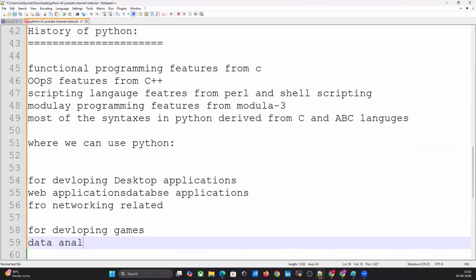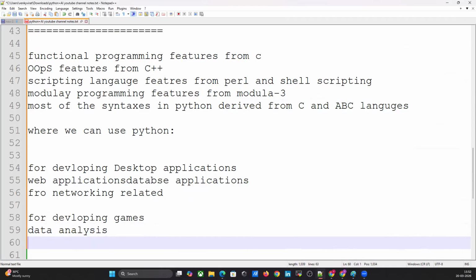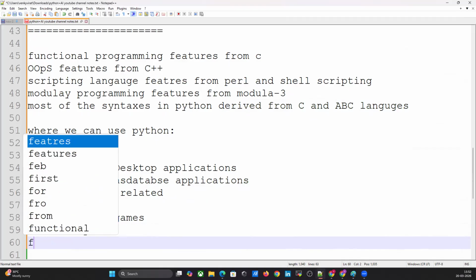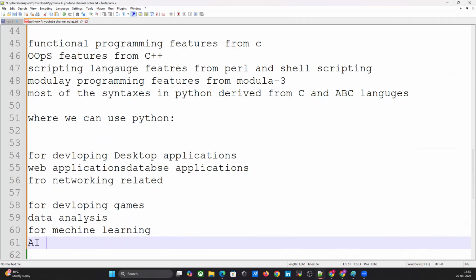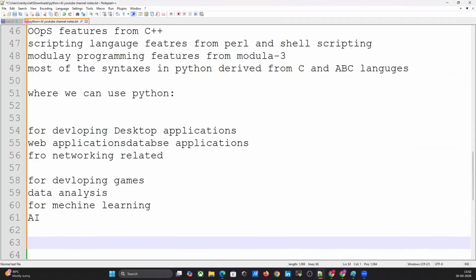And data analysis using Matplotlib, Pandas, those things. You can do data analysis using those technologies. And machine learning, this is the data science area, machine learning, AI related, everything.